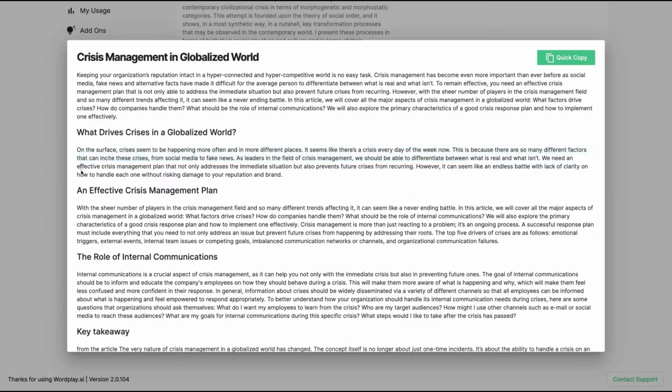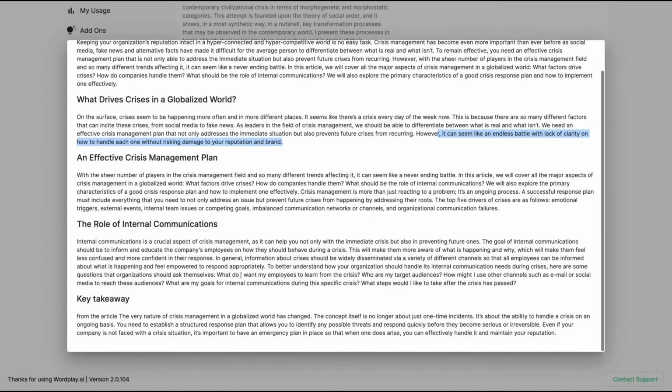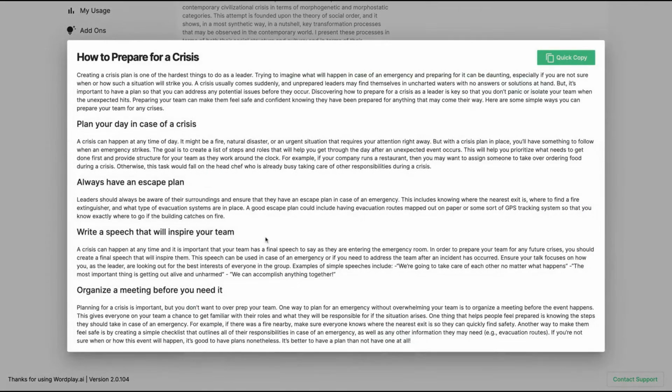We need an effective crisis management plan that not only addresses the immediate situation but also prevents future crises from recurring. However, it can seem like an endless battle, with a lack of clarity on how to handle each one without risking damage to your reputation and brand. So pretty cool.